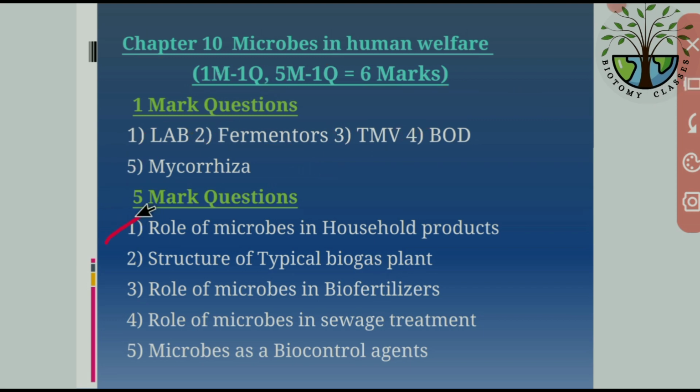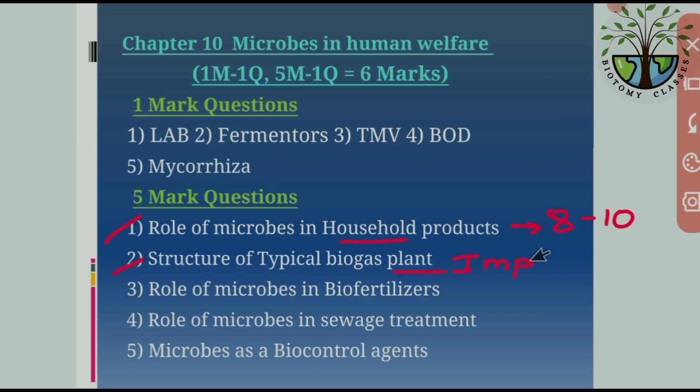The first one is role of microbes in household products. We have to write 8 to 10 points, or more than 10 points is better. Then the structure of a typical biogas plant, this is very important. Three to four times they have asked the question on the biogas plant.